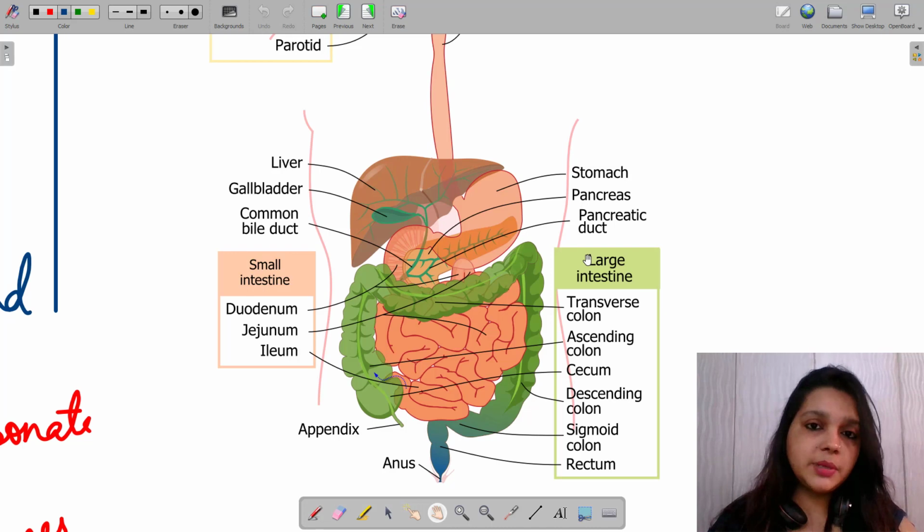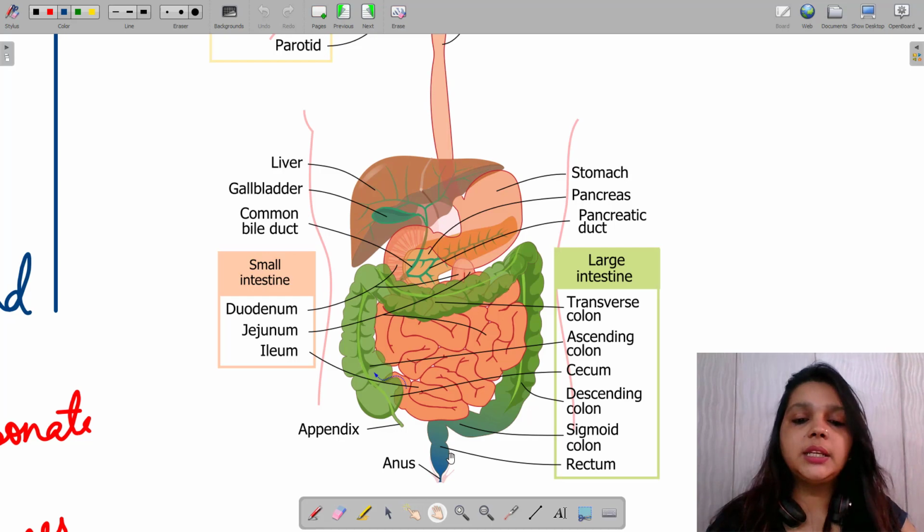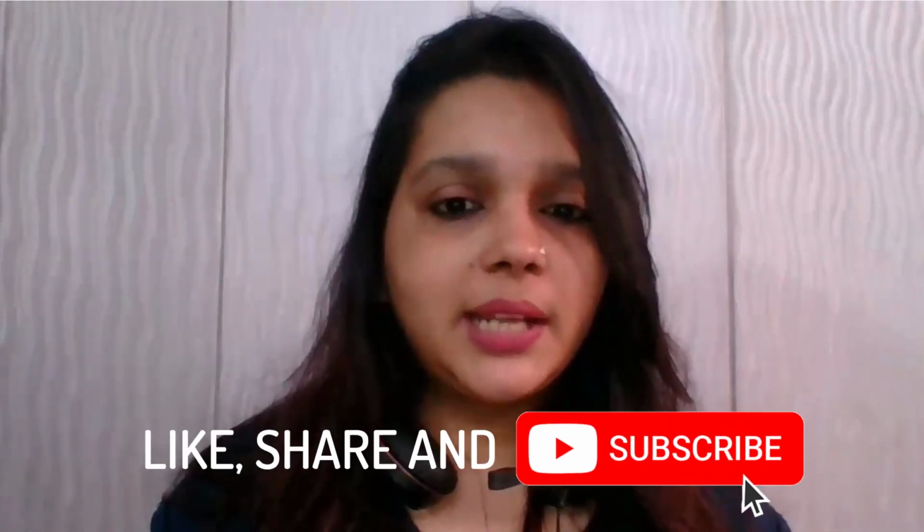Before the waste material is moved out, it gets stored in the rectum, right? The rectum is here, and after the rectum has been storing it, it passes out through the anus. So this was all about the digestive system.